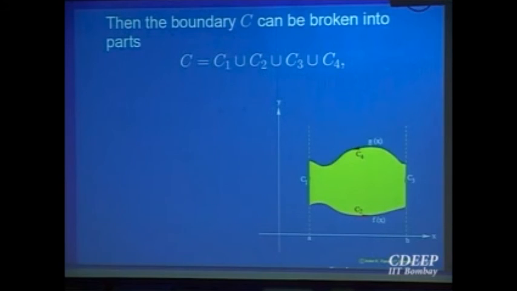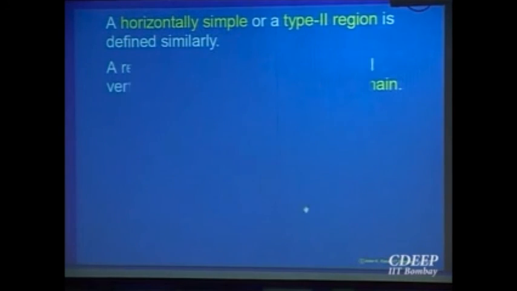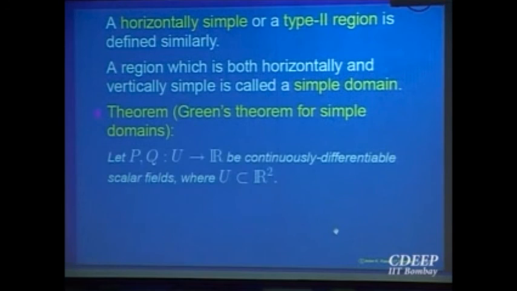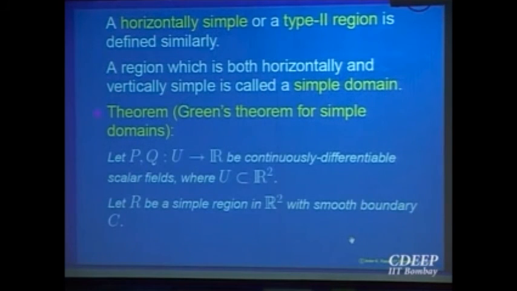Similarly, a domain of type 2 will have 4 pieces. Okay, so this is what we are going to keep in mind when we state Green's theorem. It says, supposing P and Q are continuously differentiable scalar fields in a domain U, R is a simple region in R2. That is, vertically simple as well as horizontally simple, a type 1 as well as type 2 region, whose boundary is C, and all of R and C together lie inside that U, so that no problem of differentiability or anything is going to come.